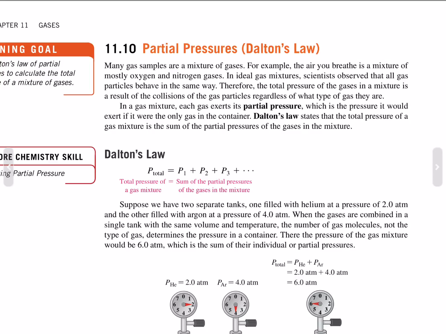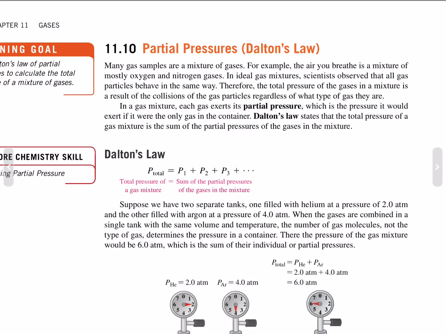In a gas mixture, each gas exerts its partial pressure, which is the pressure it would exert if it were the only gas in the container. Dalton's law states that the total pressure of a gas is the sum of the partial pressures of the gases in a mixture. Dalton's law: total pressure is the sum of all the partial pressures, P1 plus P2 plus P3, and so on.